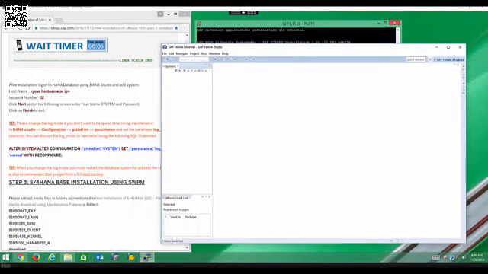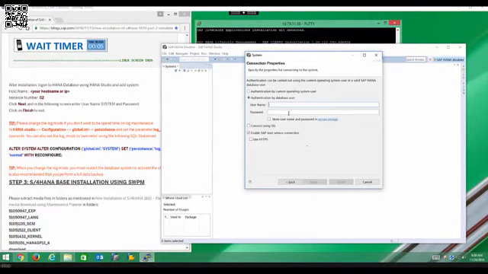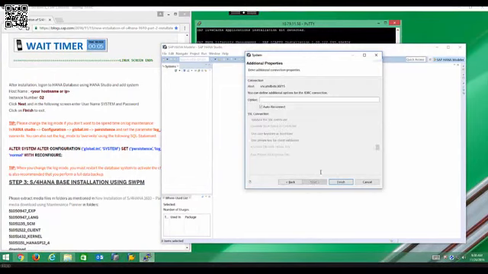So start HANA Studio, right click and choose Add System. Hostname is vhcalhdb. Instance is 02. Enter user SYSTEM and its password. Click on Finish.